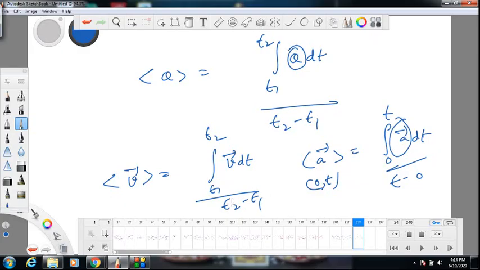So you are getting the average in the time interval actually. These limits tell you the time interval in which you are calculating the average. If you are calculating the average from 0 to t seconds, you get the average value in the 0 to t interval. Average value can change depending on the time interval. So this is about the average of a quantity. I hope you understood this.